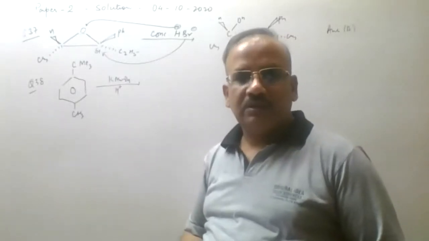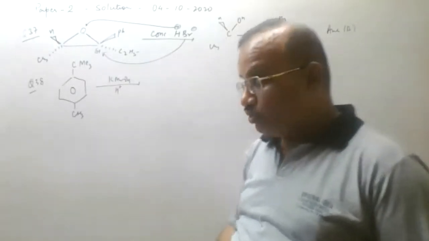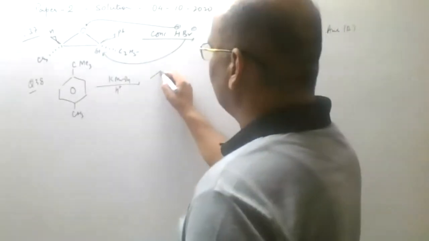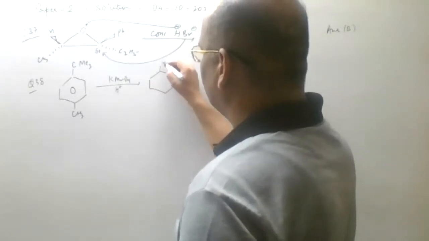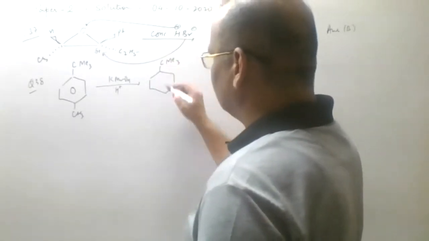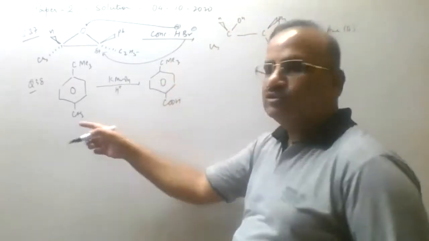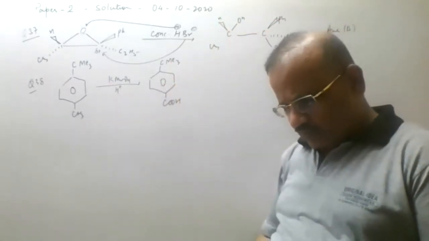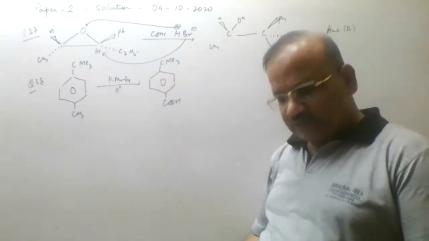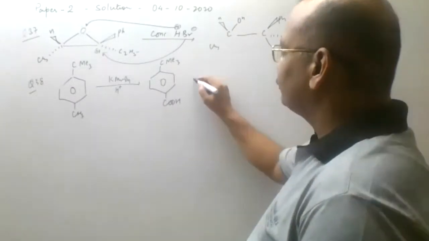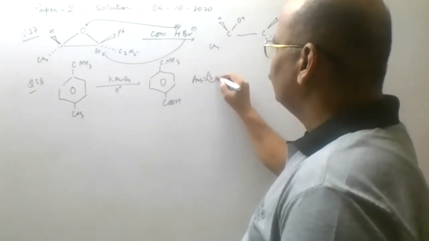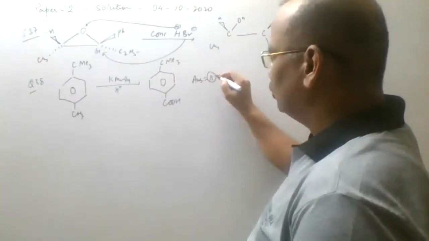We have written that part. So in this case the product of the reaction in 38 now, CMe3, because that is a tertiary alkyl group. This will get converted into carboxylic acid because that is CH3. The product of the reaction will be A. So the answer is A. Here the answer is A. We'll say that for question number 38.